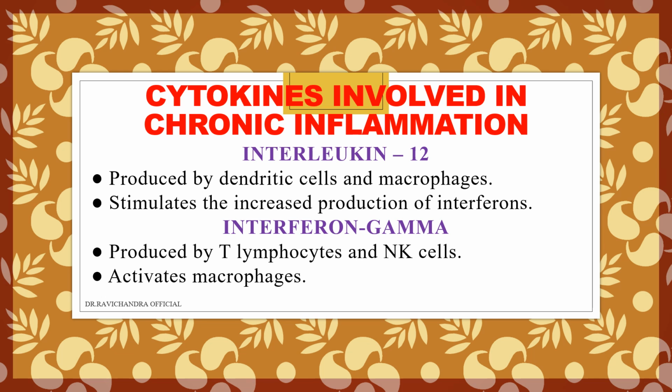Now coming to interferon gamma. Interferon gamma is produced by natural killer cells and T lymphocytes. It will activate the macrophages. So for macrophage activation, we need interferon gamma, and it is produced by natural killer cells and T lymphocytes. Interferon production is increased by interleukin 12.